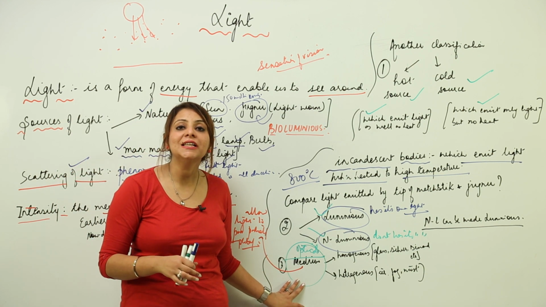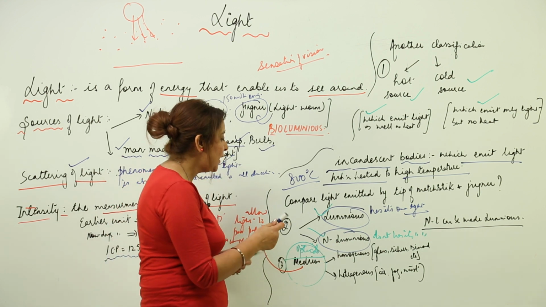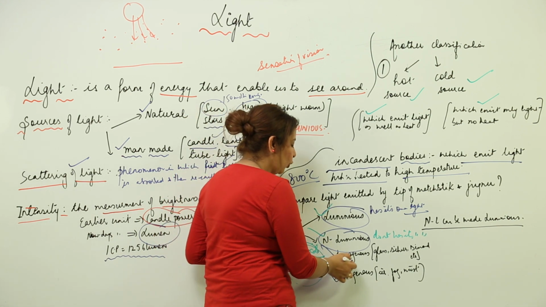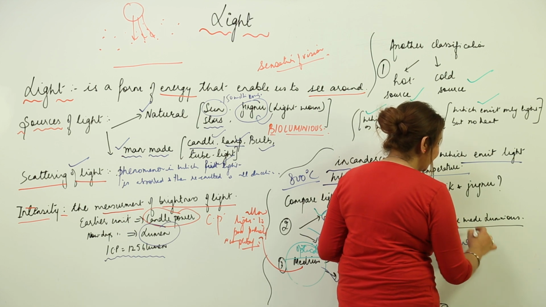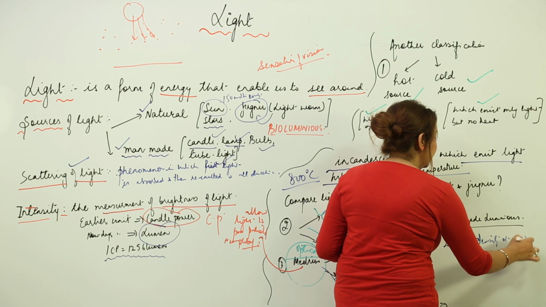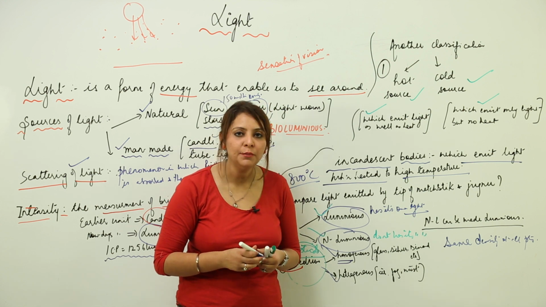Now depending upon its density, we have two divisions of optical medium. One is homogeneous, the other is heterogeneous. As you know, homo means same. So a homogeneous medium is one which possesses the same density at all points. That means if you look at different points in that medium, you are going to find the same density.